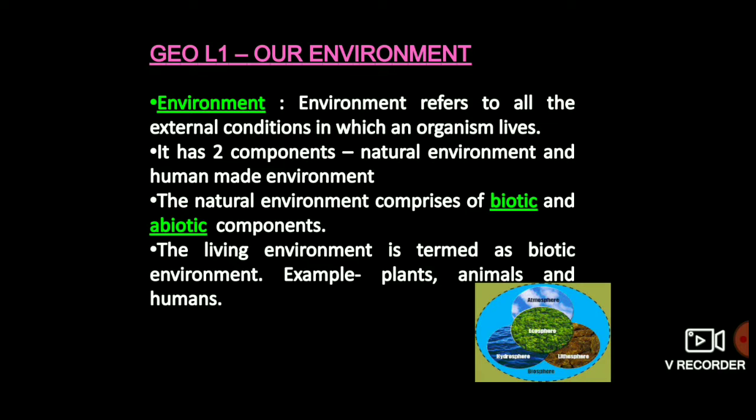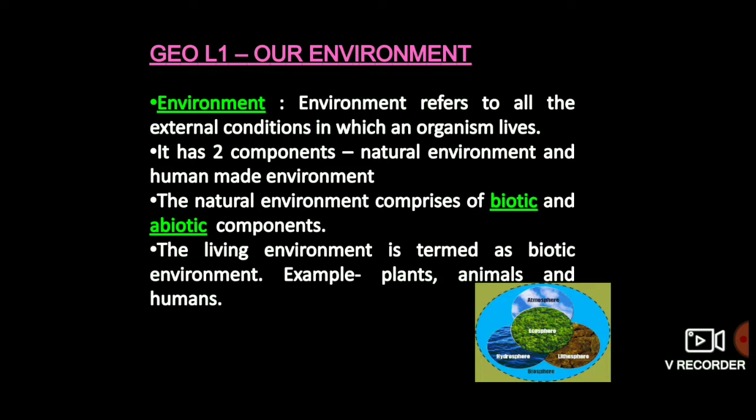It also comprises two components, biotic and abiotic. Biotic, also called biological components, consist of all living things like plants, animals and human beings. Abiotic, also called physical components, consist of non-living things like land, water and air.